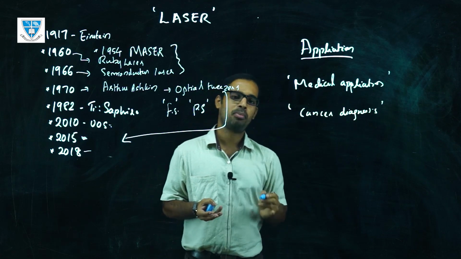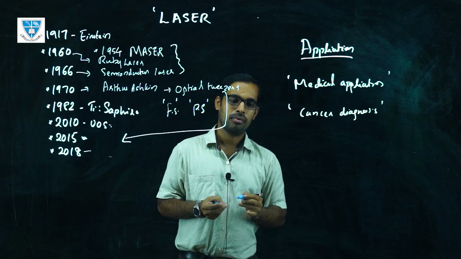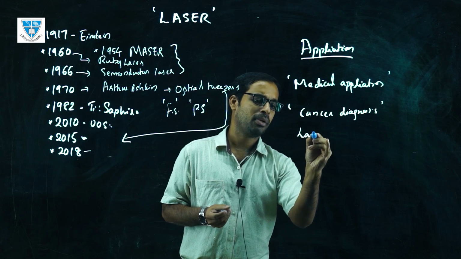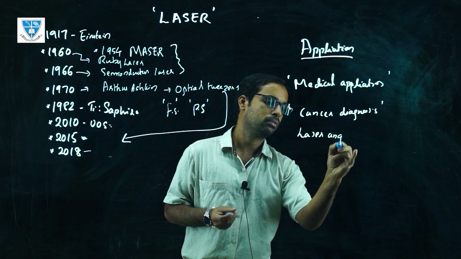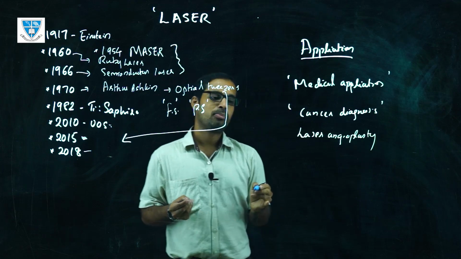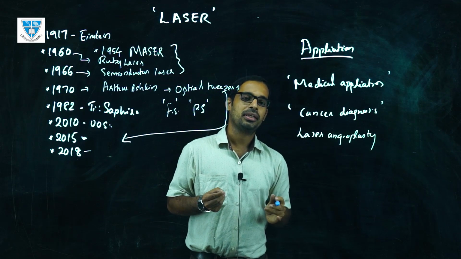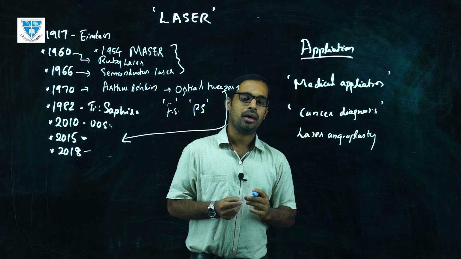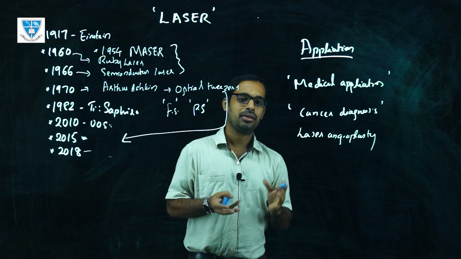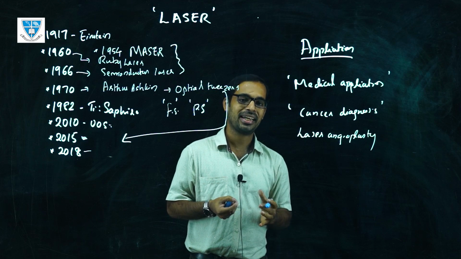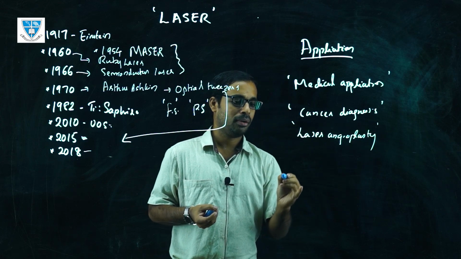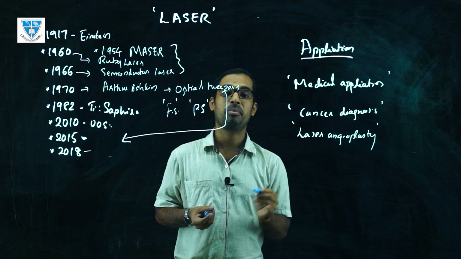Now people are thinking about different types of applications, for example, laser angioplasty. In laser angioplasty, this laser device will be inserted into the body, into the coronary artery, using a catheter, and it can vaporize the plaque formed inside the artery. So this is also a new kind of thing, and people also use lasers for optical communications.